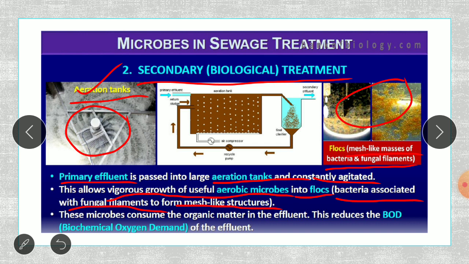Now, these microbes consume the organic matter in the effluent. So what is happening? Whatever flocs have been formed, whatever microorganisms you have grown, will start eating all the organic matter that is present in the effluent, and that is our major goal.